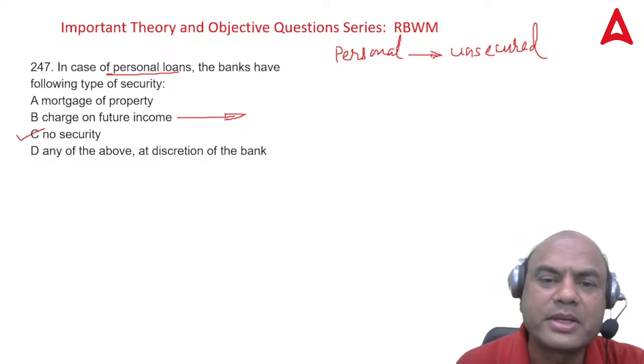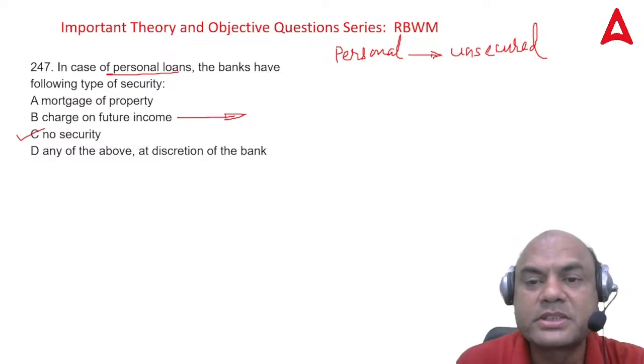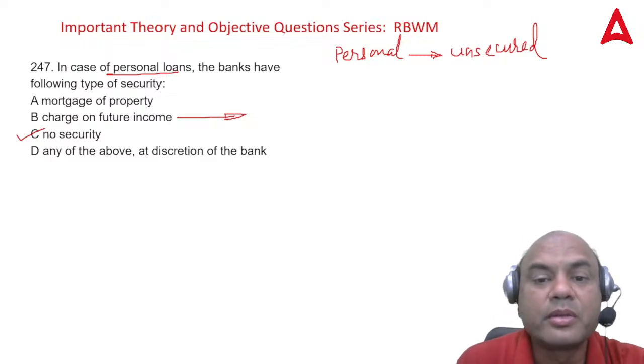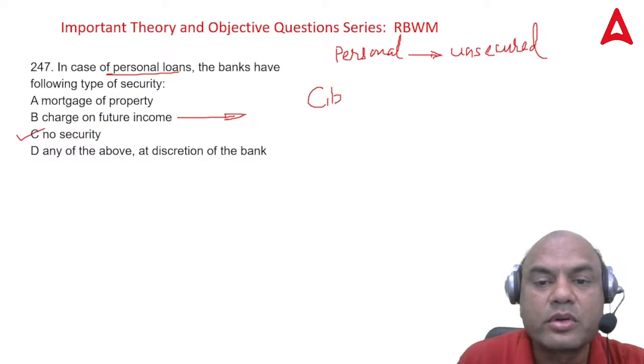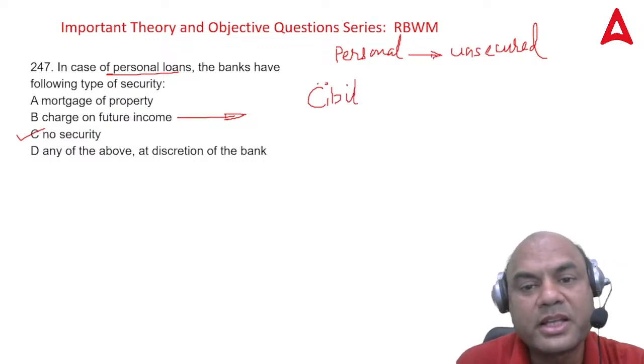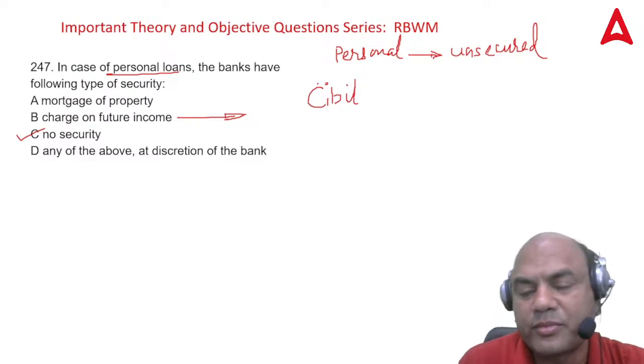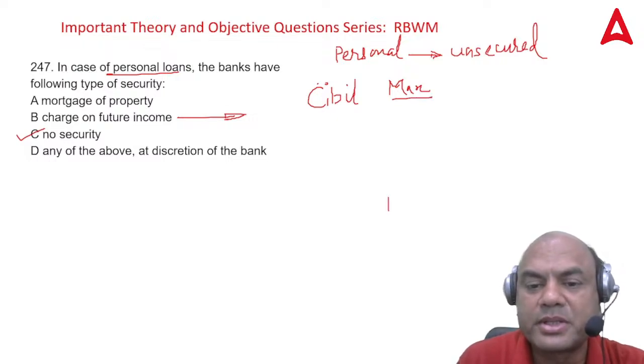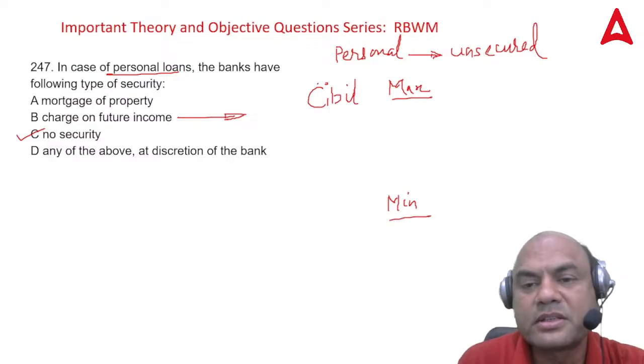So what is the basis of a personal loan then? If you don't have any security, you are at huge risk. So the basis of a personal loan is the CIBIL score. What is the maximum CIBIL score? The maximum is 900.